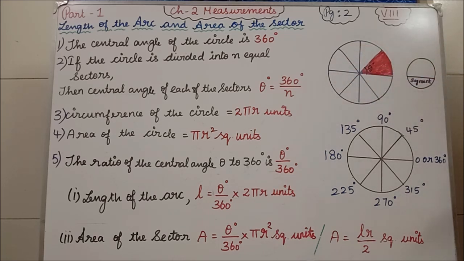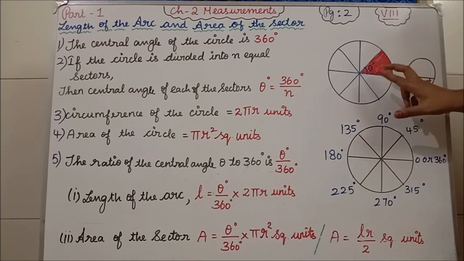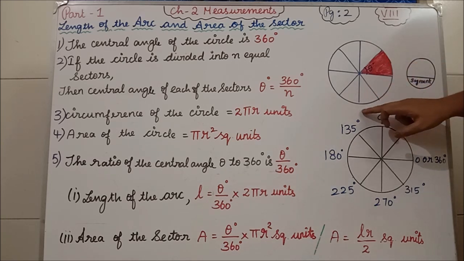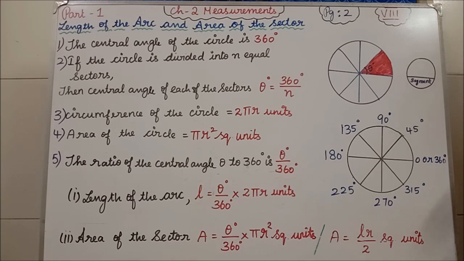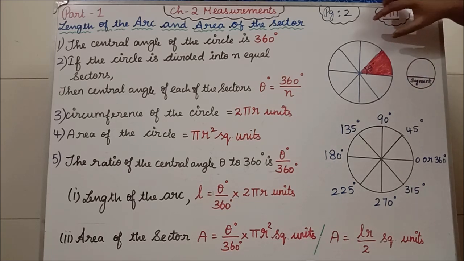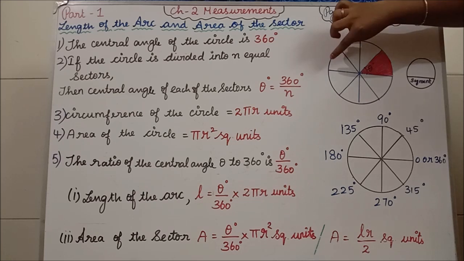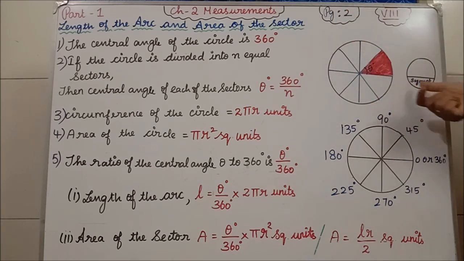Everything is a sector, because each sector is having two radii and one arc. N equal sectors. Okay, so if here is 45 degree, then here also 45 degree, 45 degree, 45 degree, 45 degree, 45 degree, 45 degree. Equal sectors means all the degrees will be the same.